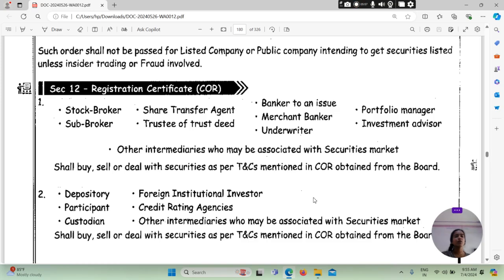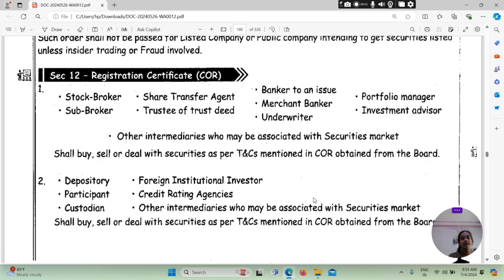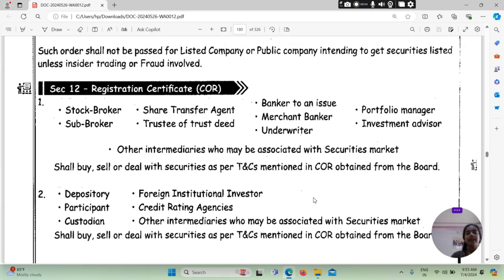Such order shall not be passed for a listed company or public company intending to get securities listed unless insider trading or fraud is involved. Section 12 बात करता है that is the registration certificate, that is the COR के बारे में. सेक्शन 12 किस बारे में बात करेगा? सेक्शन 12 जो है वो बेसिकली टॉक्स अबाउट द रजिस्ट्रेशन सर्टिफिकेट COR.